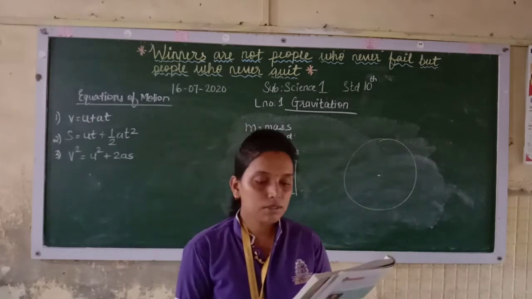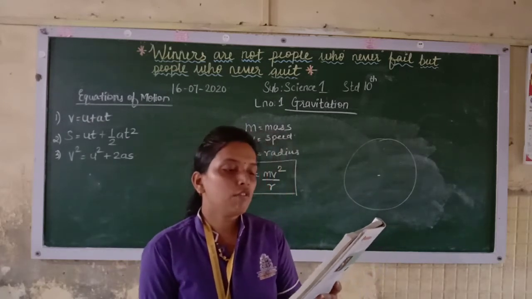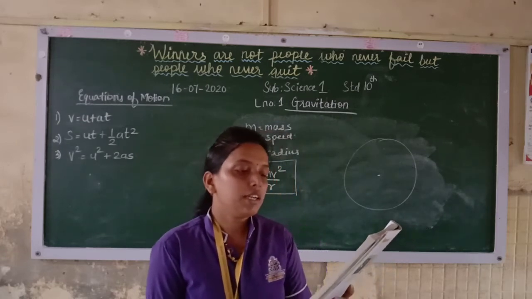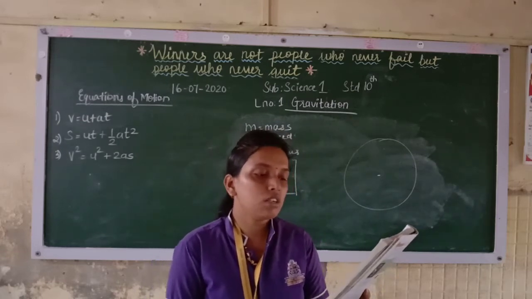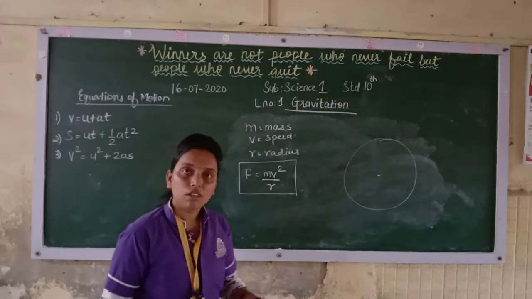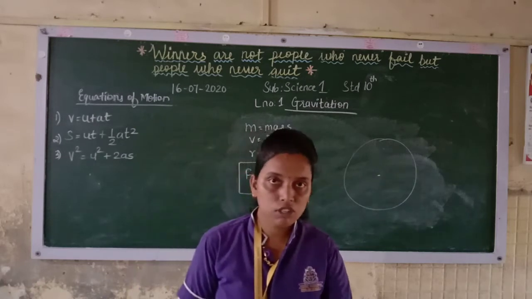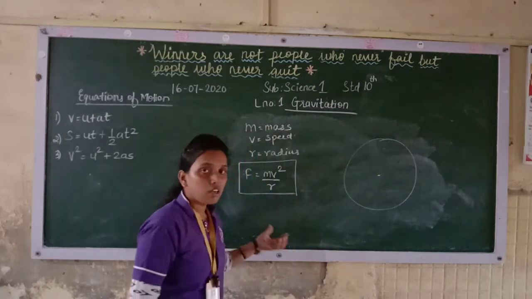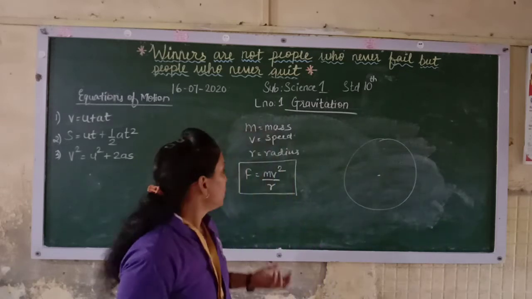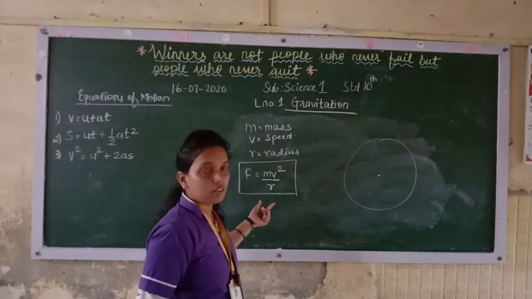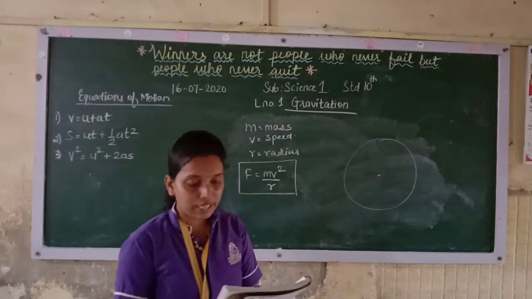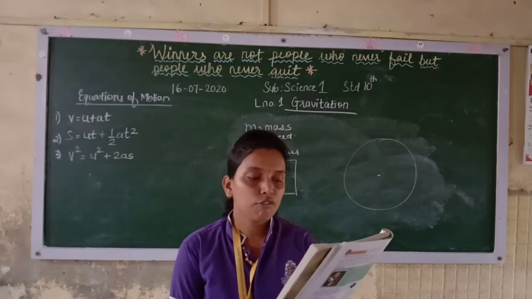So remember this. If a planet is revolving around the sun in a circular orbit in uniform circular motion, then the centripetal force acting on the planet towards the sun must be F is equal to mv square upon r. Now the planet is moving around the sun, so there must be a force acting towards the center, that is towards the sun, given by mv square upon r, the centripetal force.